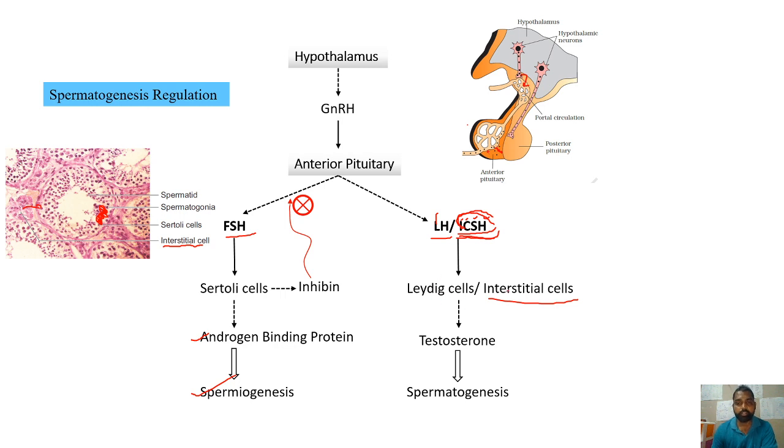Now these Leydig cells or the interstitial cells will generate the testosterone hormone. That is one kind of androgen, which is involved in spermatogenesis and the development of secondary sexual characters also. So this is how the regulation of spermatogenesis in the male will be. So this is how the hormonal regulation will be.